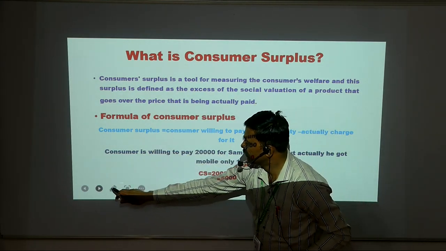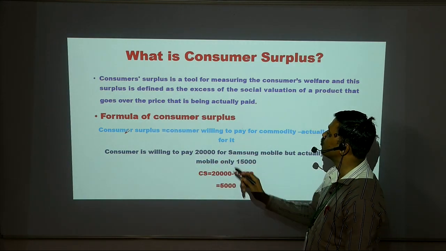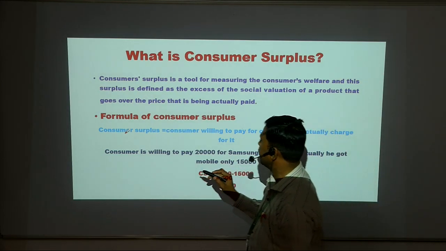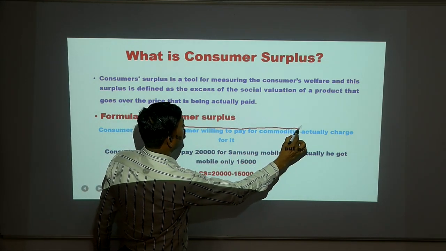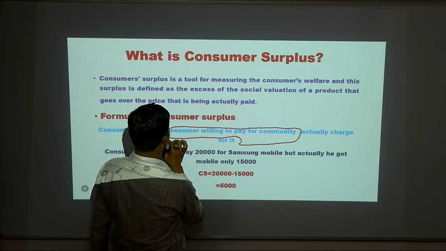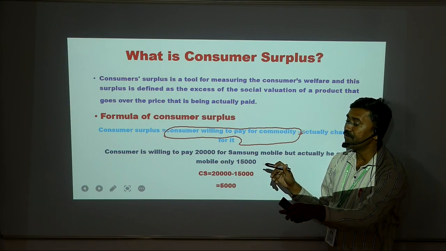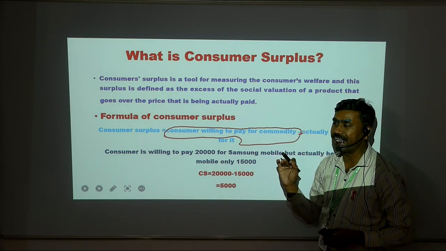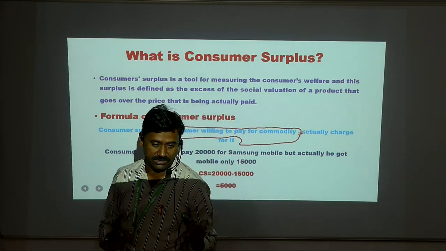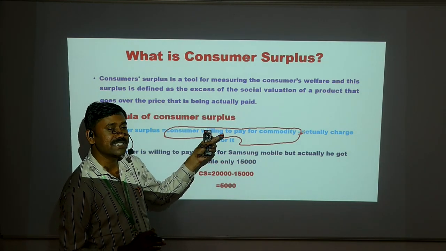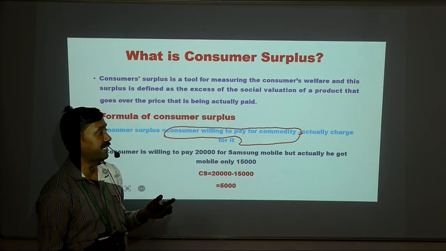There is a formula for consumer surplus. Consumer surplus is equal to what the consumer is willing to pay for a commodity minus what is actually charged for it. When we go to the market to purchase a commodity, we are ready to pay a certain amount, but when we actually purchase it, we get it cheaper than we expected.